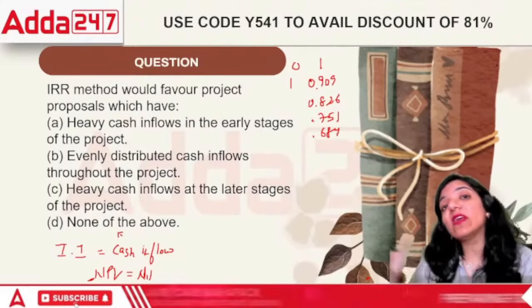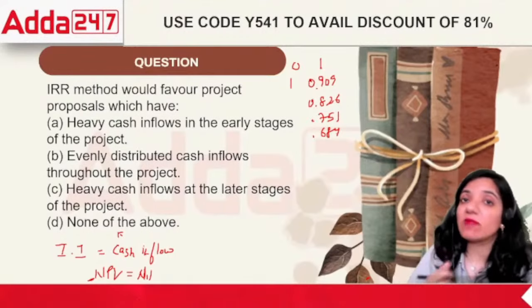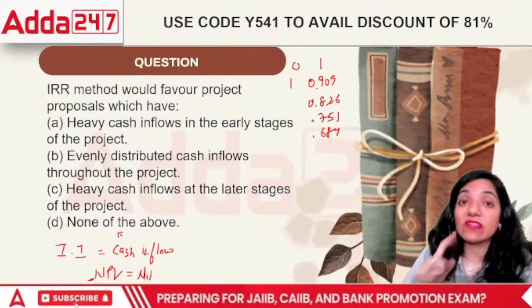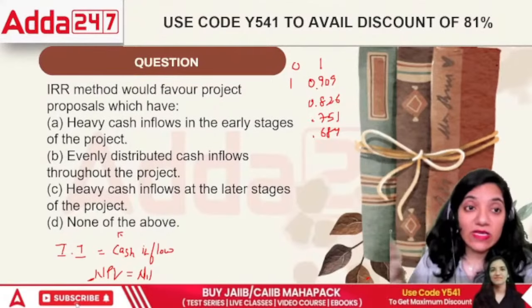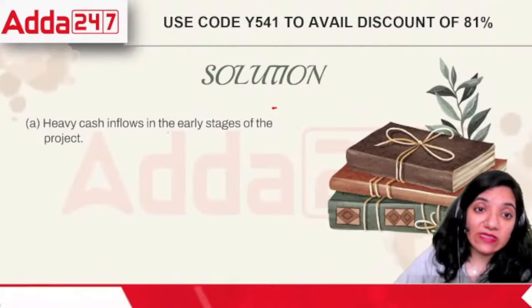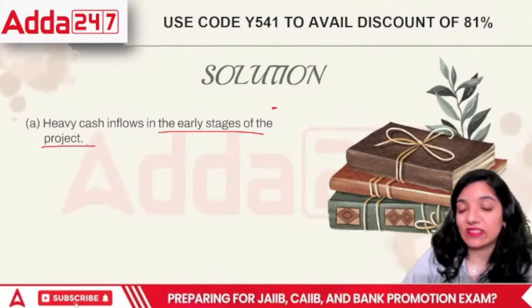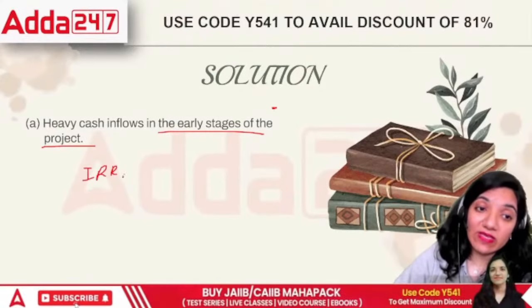But if both are higher, that means the cash flow is higher as well as the PV factor is higher. Ultimately the answer will also be higher, because in multiplication, two higher terms will give another higher term. In this case, the correct answer would be A. Heavy cash inflows in the early stages of the project. This is the case where the IRR will be high.